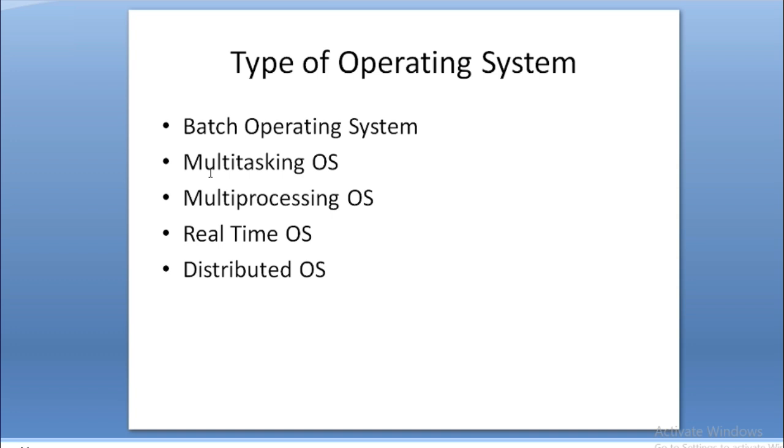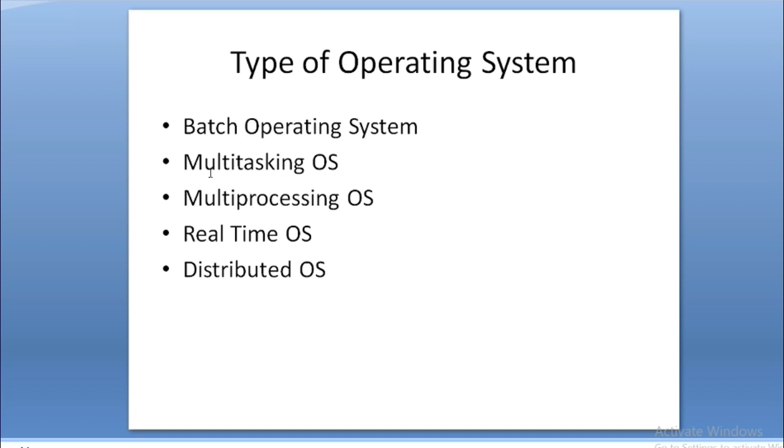Then there are 2 types of real-time operating system, that is hard real-time system and soft real-time system. That means in the hard real-time system we cannot change the times, but in the soft real-time system there will be a provision that in the meantime we can change the time, because that is called real-time.